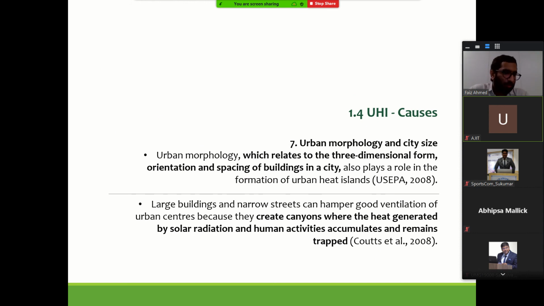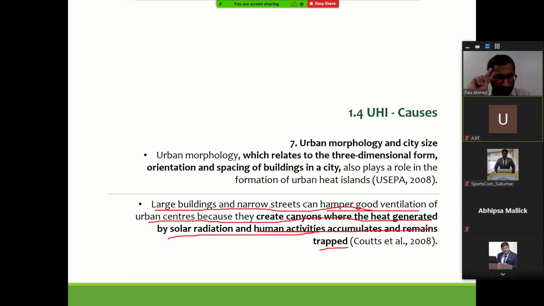And how about urban morphology? Urban morphology is the structure of the city. So how the building fabrics are laid, and how they are connected, both have an impact. The city size and the urban fabric, urban morphology, also have an impact on the UHI, which relates to the three-dimensional form of the city. Large buildings and narrow streets can hamper good ventilation for urban areas because they create canyons where the heat generated by solar radiation and human activity accumulates and remains trapped.